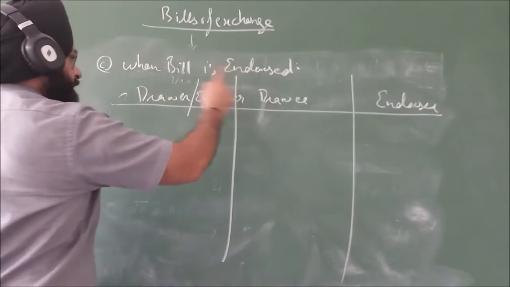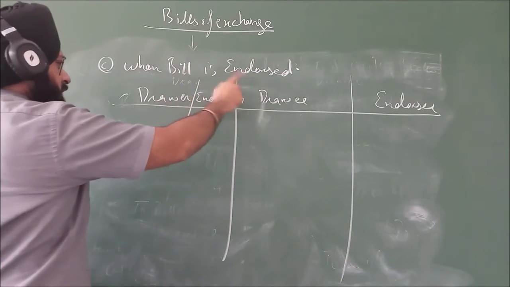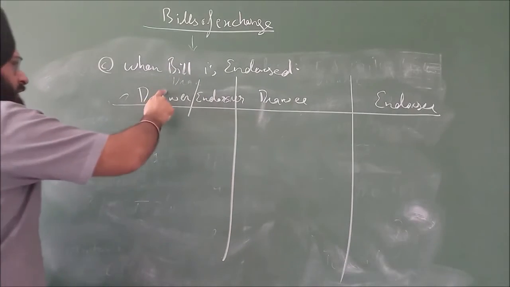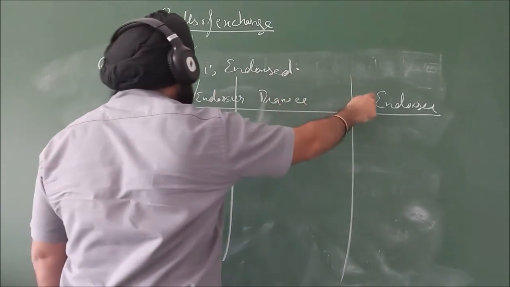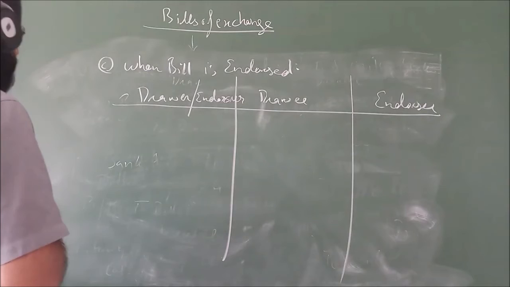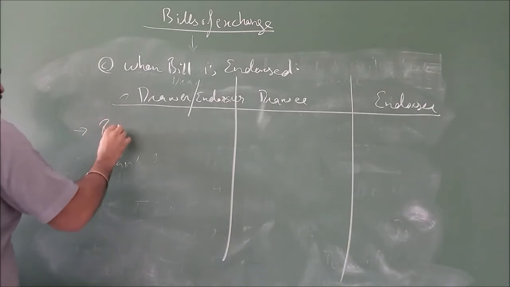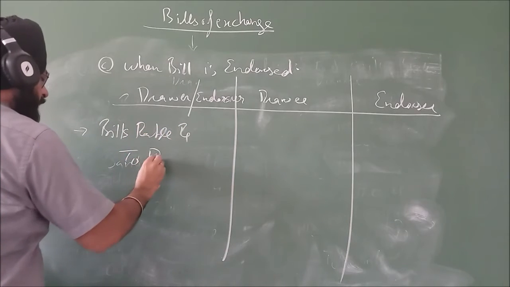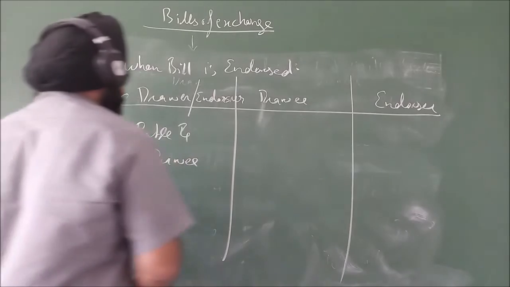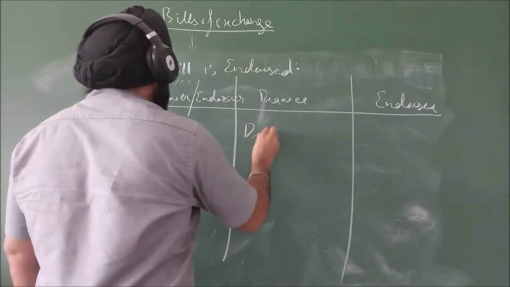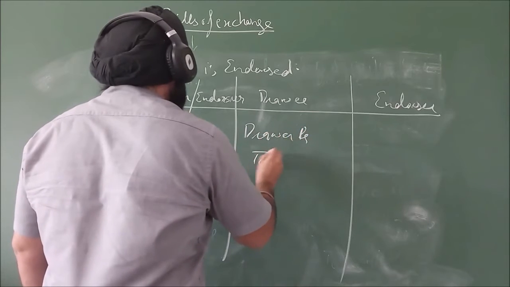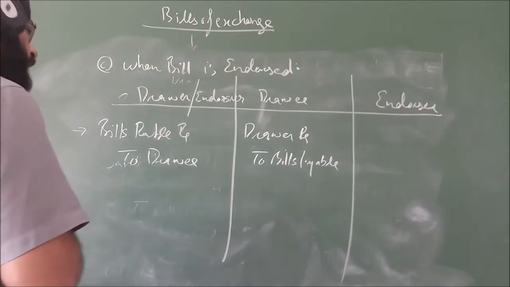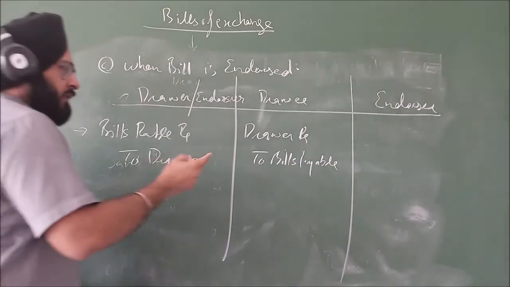The relationship between A and B is drawer and drawee. But the relationship between A and C is endorser and endorsee. Now the first entry you already know: bills receivable debit to drawee, drawee debit to bills payable. BR to drawee, drawee to BP. Endorsement has nothing to do with that.